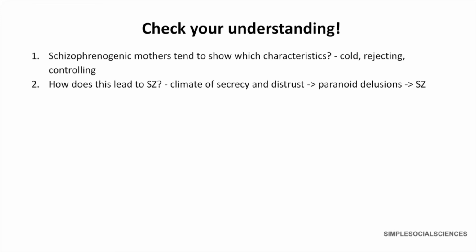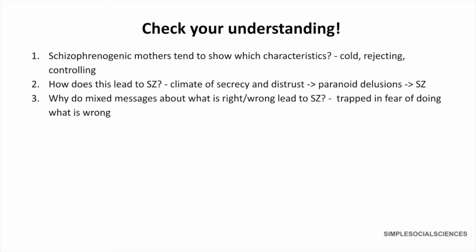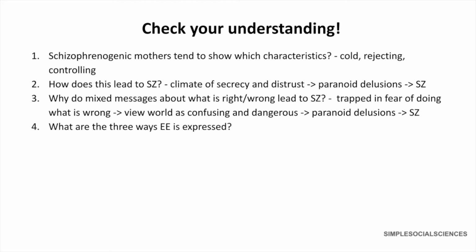leads to schizophrenia. Question number 3, why do mixed messages about what is right or wrong lead to schizophrenia? This is because the individual is trapped in fear of doing what is wrong, so their view of the world is confusing and dangerous, which leads to paranoid delusions and ultimately schizophrenia. Question 4, what are the 3 ways expressed emotion is expressed? 1. Verbal criticism, 2. Hostility, and 3.